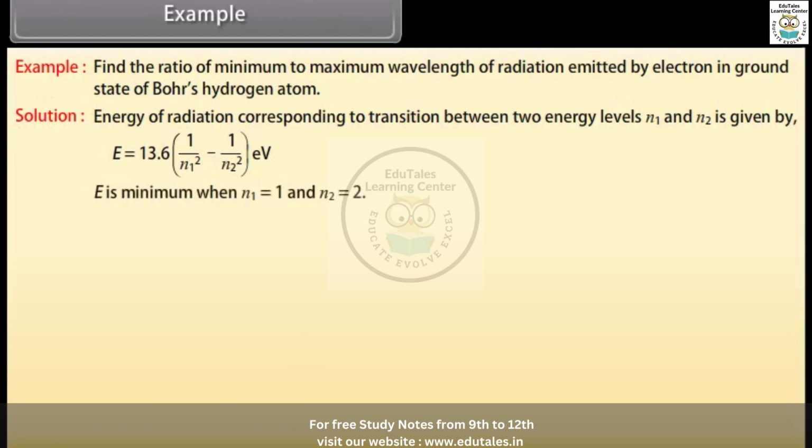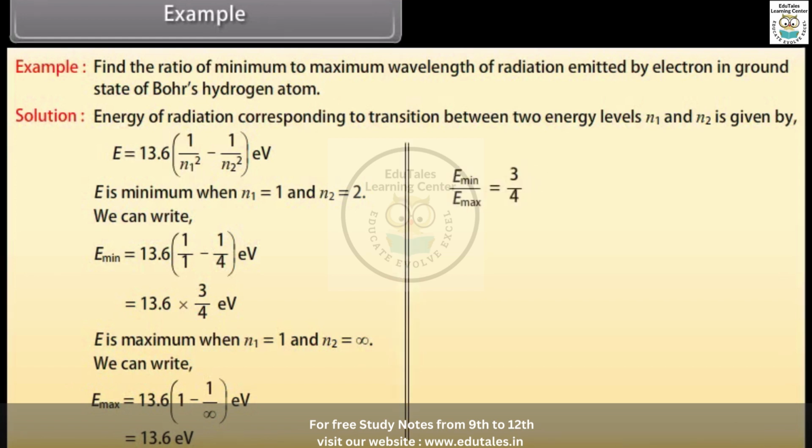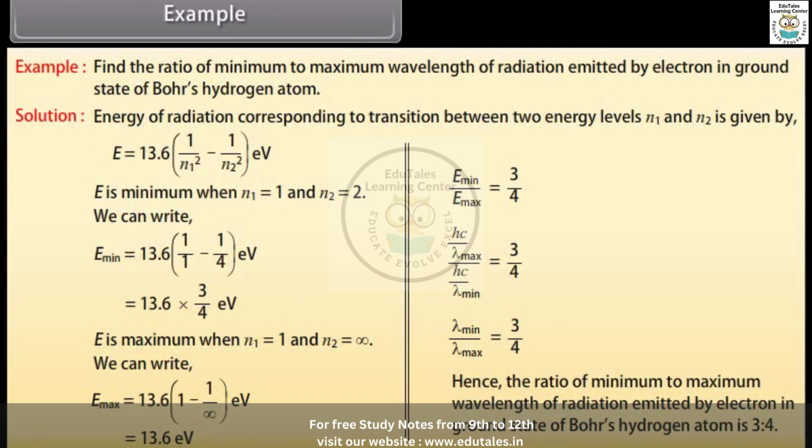E is minimum when n1 is equal to 1 and n2 is equal to 2. E minimum is equal to 13.6 into 3/4 electron volt. E is maximum when n1 is equal to 1 and n2 is infinity. E maximum is equal to 13.6 electron volt. Now taking ratio of E minimum and E maximum, we get E minimum upon E maximum as 3/4, or lambda minimum upon lambda maximum equals 3/4. Hence, the ratio of minimum to maximum wavelength of radiation emitted by electron in ground state of Bohr's hydrogen atom is 3:4.